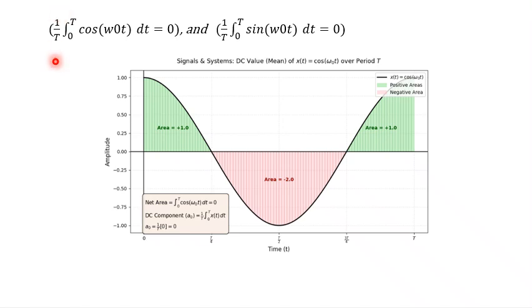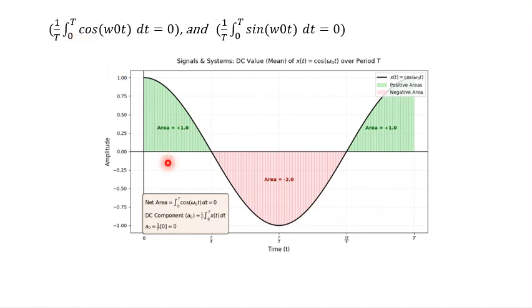So 1 over T, and then we integrate from 0 up to T cos omega naught t. In this way we find the mean value over one period of sinusoidal signals, specifically here the cosine waveform.